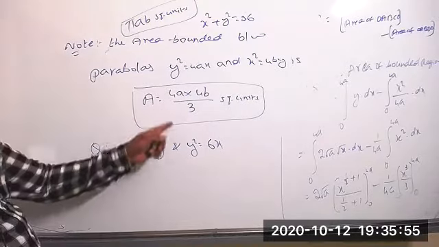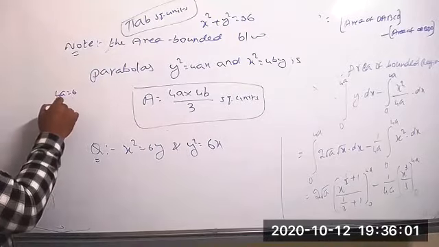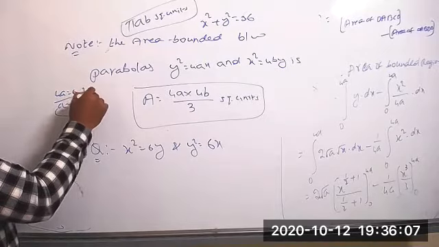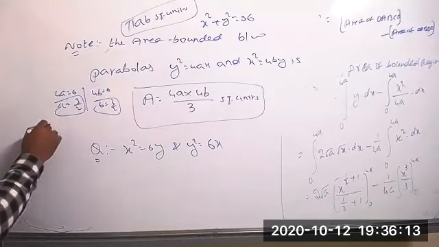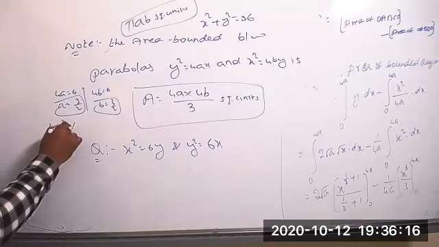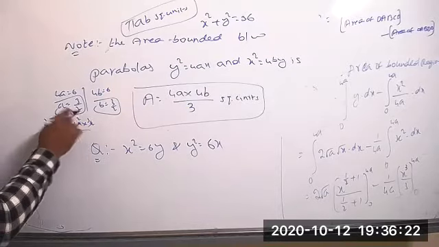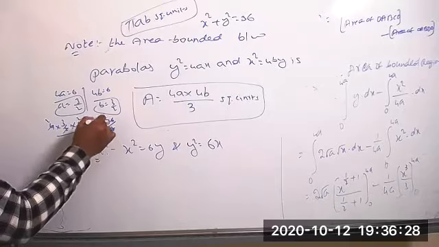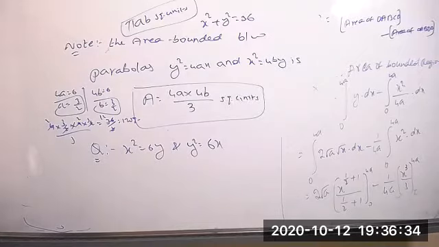But generally, if you take this formula, 4a and 4b you can take here now. This is 4a equal to 6. The value of a equal to 3 by 2. The same way the value of b also, 4b equal to 6, so the value of b also equal to 3 by 2 only. Both you can substitute in there. What you get? 4 into 3 by 2 into 4 into 3 by 2 whole by 3. 2 in this number 2 times, 36. 36 by 3, 3 in this number 12 times. The answer will be 12 square units. The area of the bounded region equal to 12 square units is the answer.